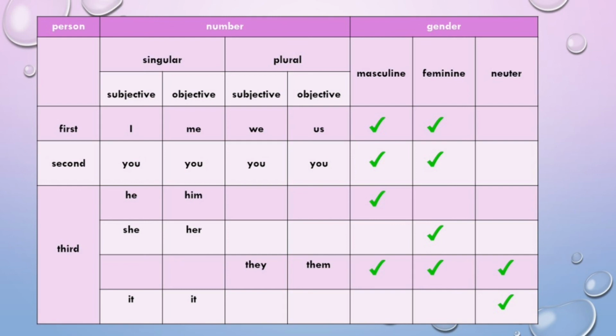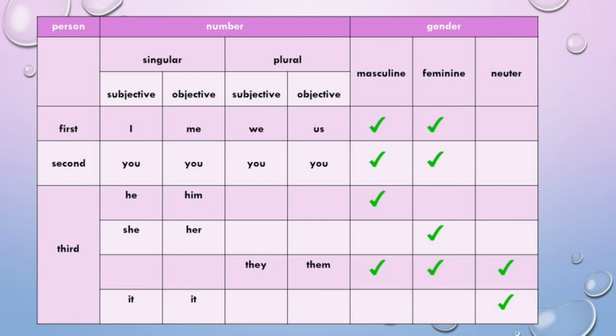Then the pronoun they. They is used for plural number. Clear? They can be used for masculine, feminine and neuter gender. Clear? Masculine, feminine and neuter gender. And they is the subjective form and its objective form is them. And the last one is it. It is used for neuter gender and it is singular in number and its objective form is also it.